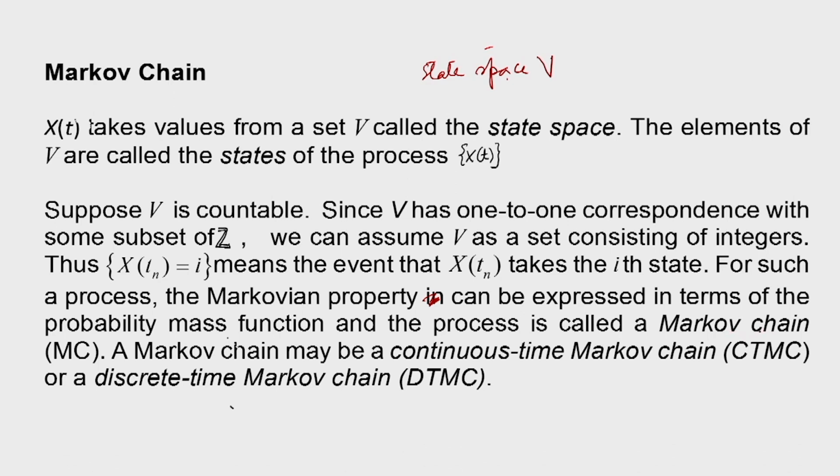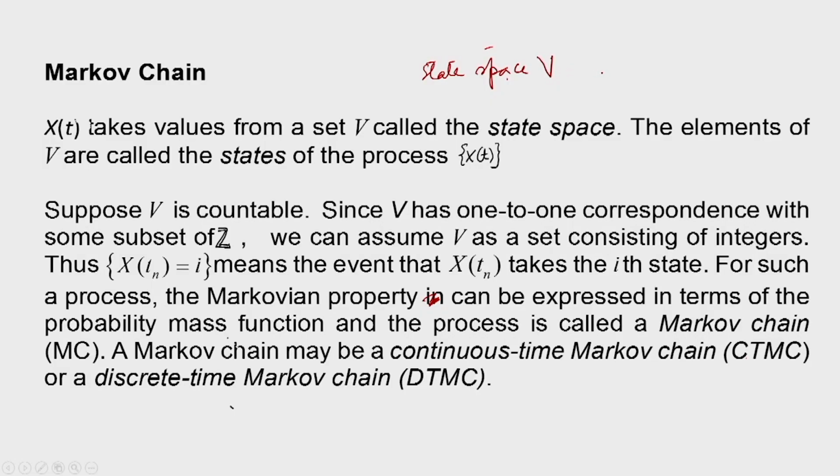A Markov chain is a Markov process whose state space is countable. A Markov chain may be a continuous time Markov chain, which we call CTMC, or a discrete time Markov chain, DTMC. So we have defined a Markov chain which has a countable state space.